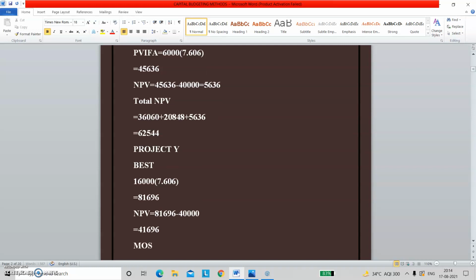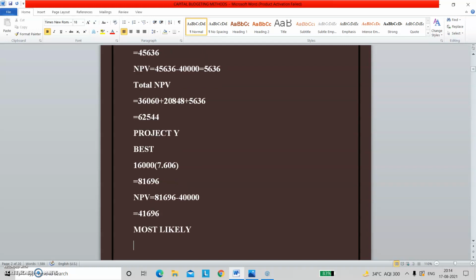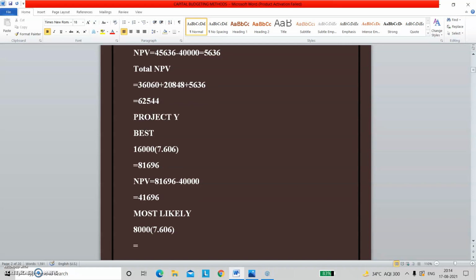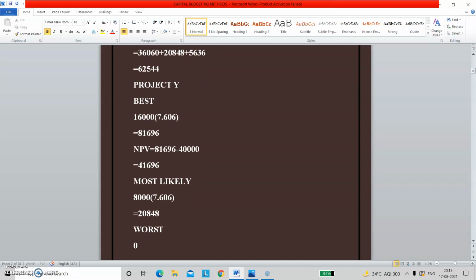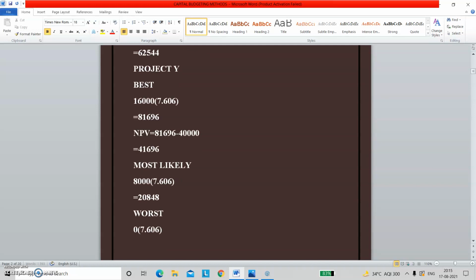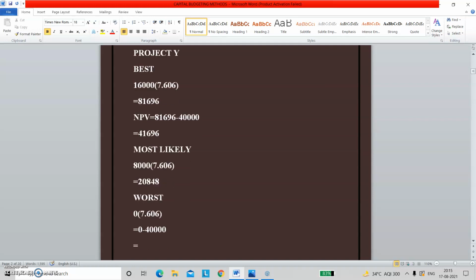For most likely, the return was 8,000, same, right? Value is 7.606, and if you multiply this, the value will be 60848. For worst outcome, it was 0, and we always know anything multiplied by 0 is always 0. So 0 minus 40,000 is going to give me negative returns, right?